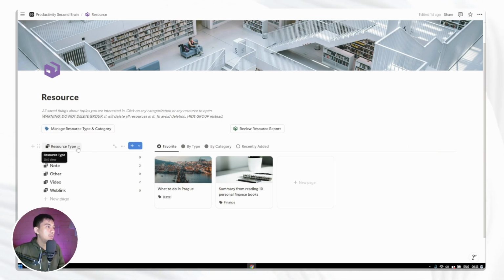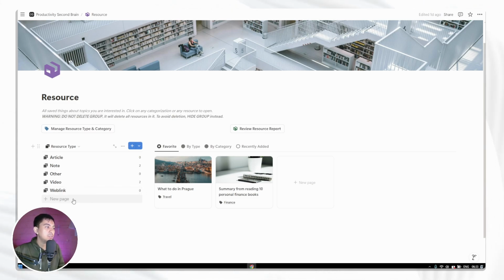And for the left one, we can say it's categorization. The first categorization that you can use is resource type. So you can label any resource item based on what it is. So it's a note, or an article, or a video link, or even the video itself, because you can embed a video in Notion, or maybe it's simply a web link, or maybe you can get creative with resource type.